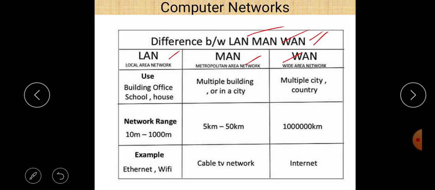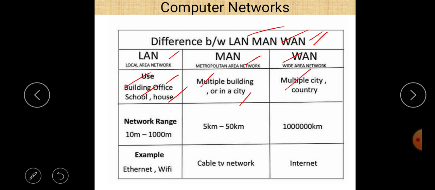These are the classification of network on the basis of distance, how much area they cover. First of all, LAN. LAN basically covers a building, office, school, or any house. MAN basically covers a metropolitan city, or we can say that when multiple buildings are there, then we use MAN. And if we want to connect two countries or more than two countries, multiple countries, or a large state, then you can use WAN.